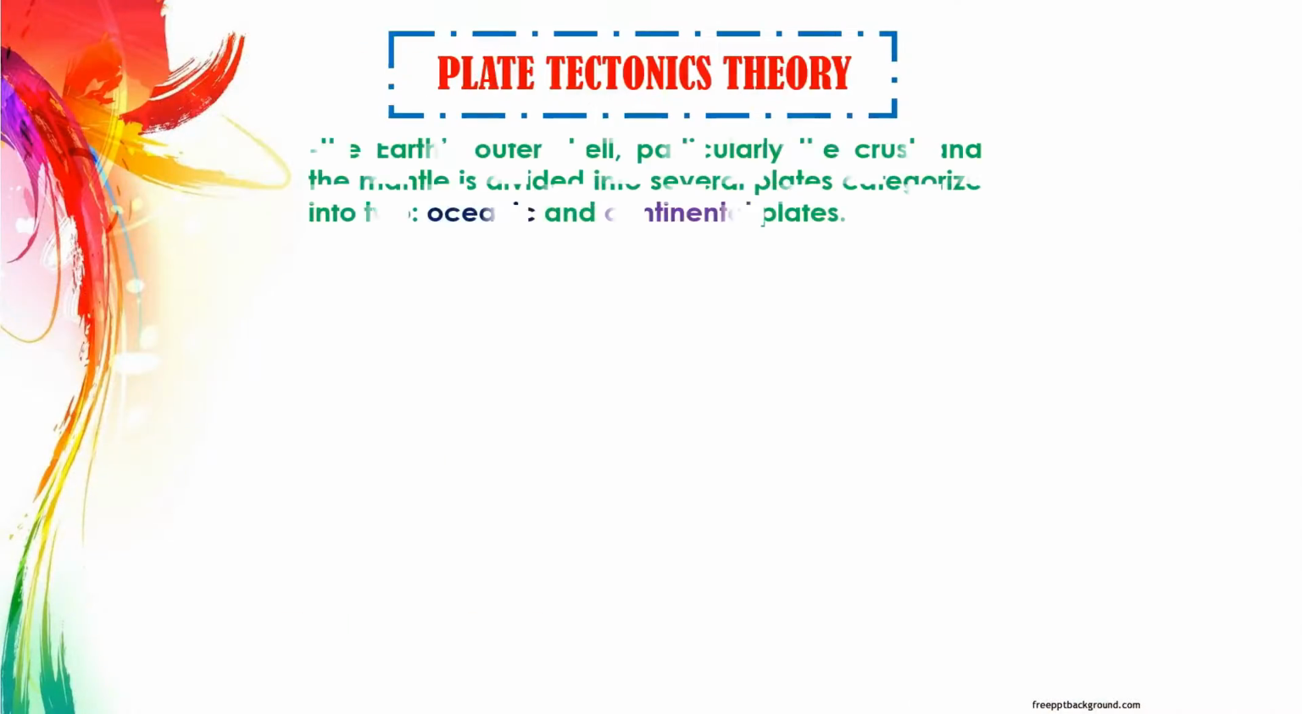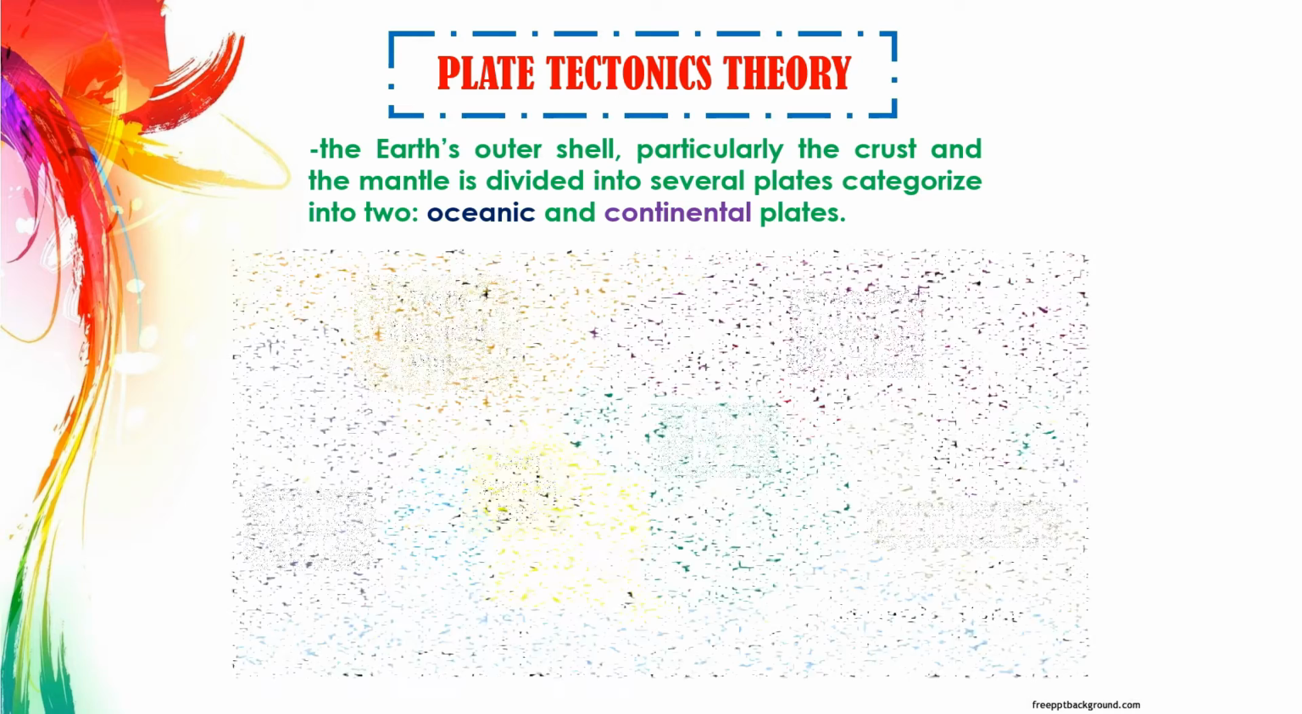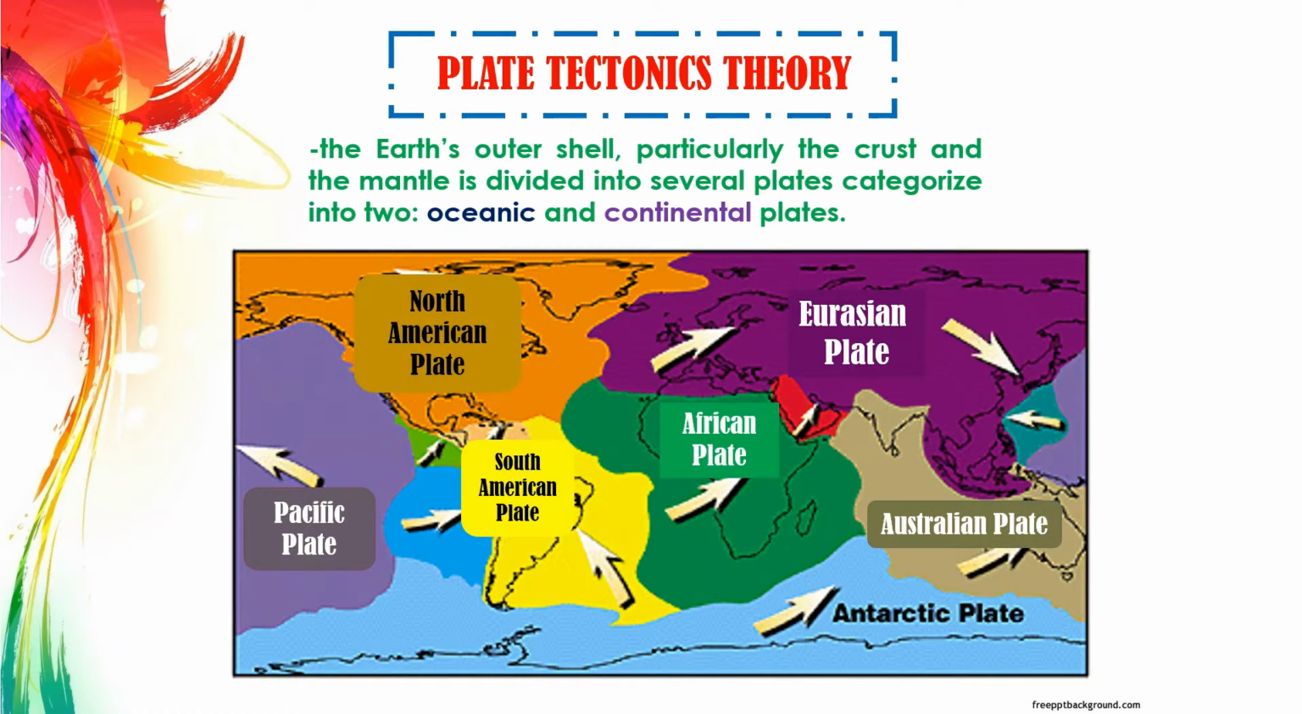The plate tectonic theory asserts that the Earth's outer shell, particularly the crust and the mantle, is divided into several plates categorized as oceanic and continental plates. There were seven major plates identified, and they are what appear on your screen. The movement and smashing of these plates resulted in different land and water formations. However, it depends upon the movement of the plate.